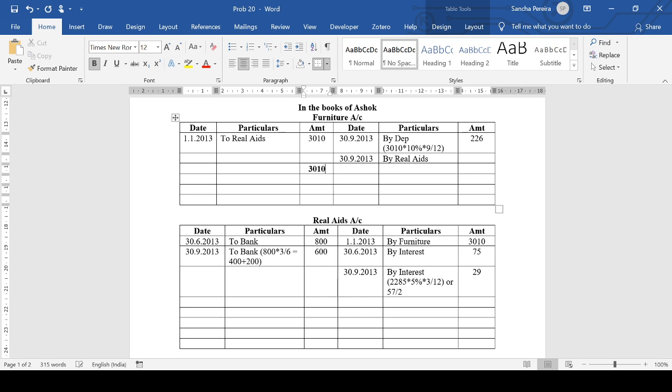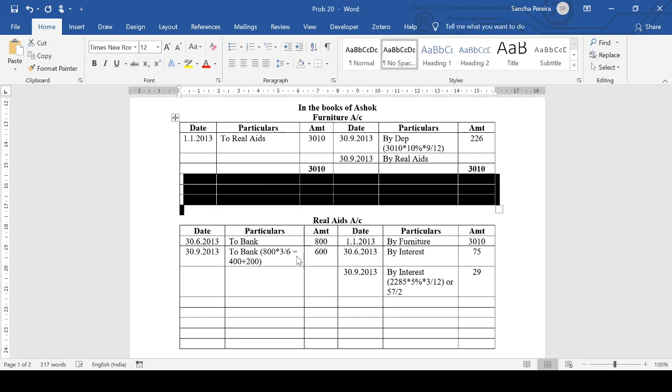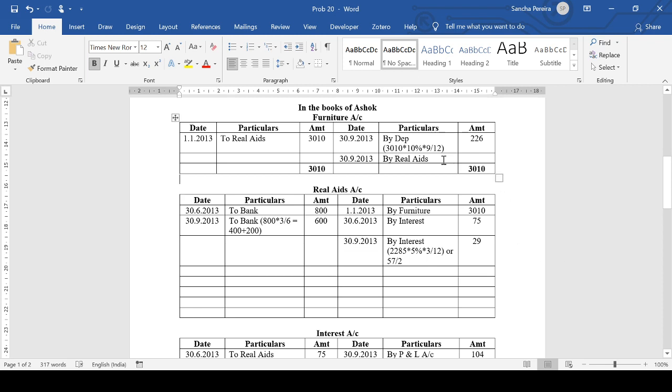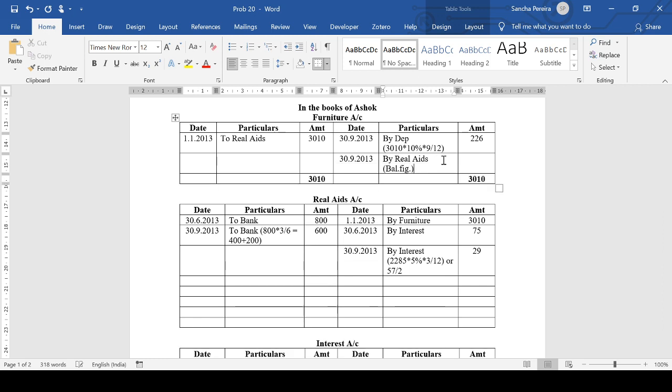So here we have 3010, 3010. We need this. This is going to be the balancing figure. 3010 minus 226, 2784.